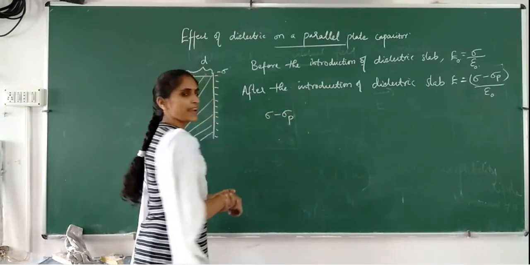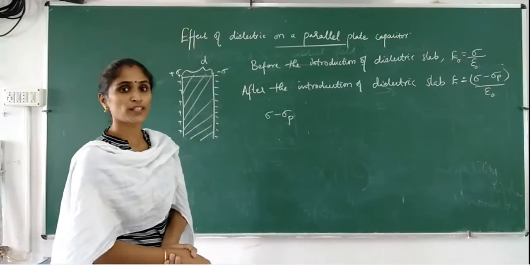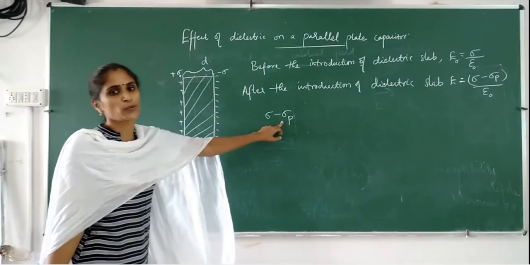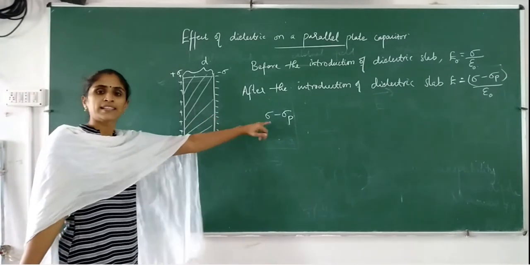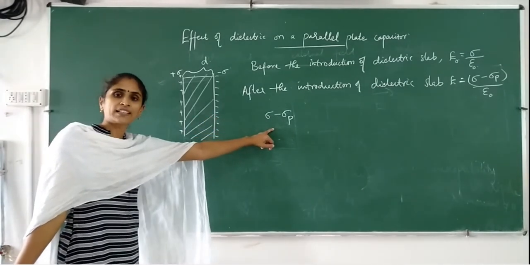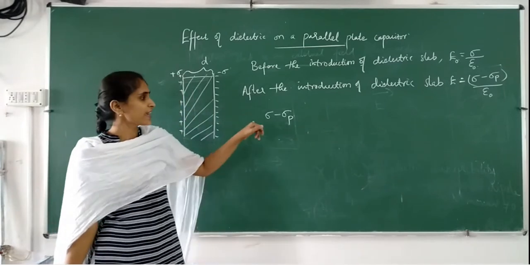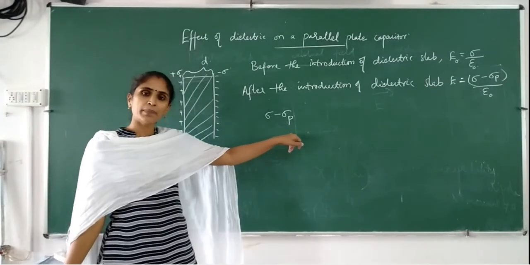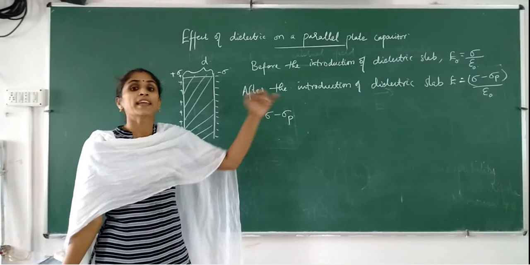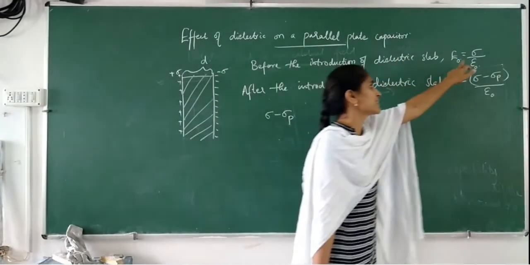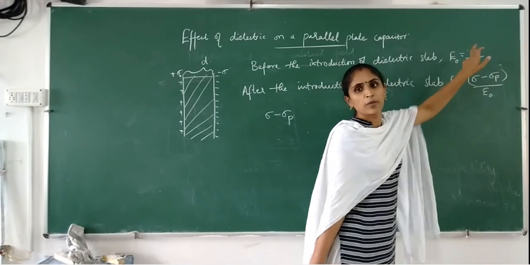We can say it is directly proportional to the external electric field. Why? Sigma p is proportional to the external electric field. Sigma p depends on the external electric field. If sigma p depends on the external electric field, we can say sigma minus sigma p depends on the external electric field, and so it depends on sigma.